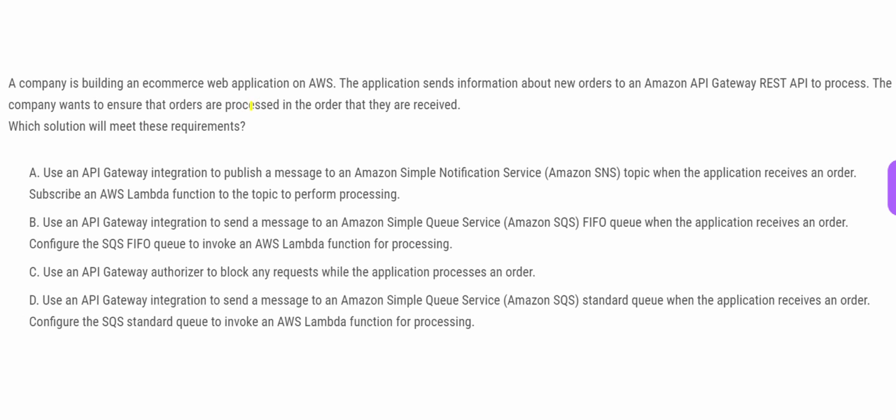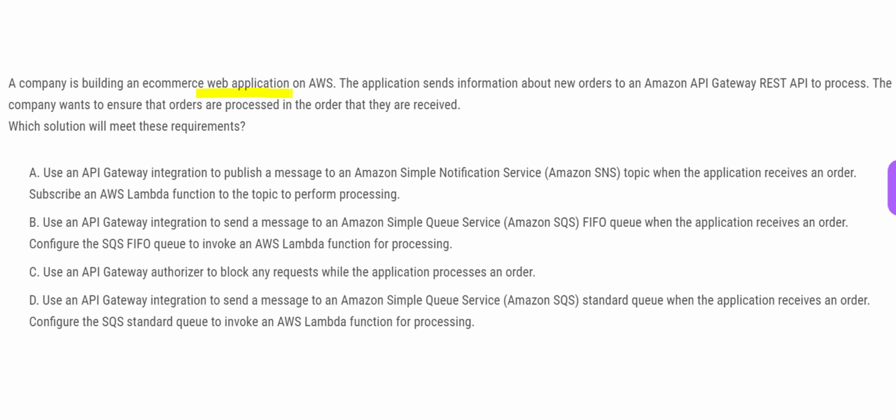If there is a company building an e-commerce web application and they want this website to be hosted on AWS. So this is an application. This application will send information about new orders, and the company wants to ensure orders are processed in the order they are received.